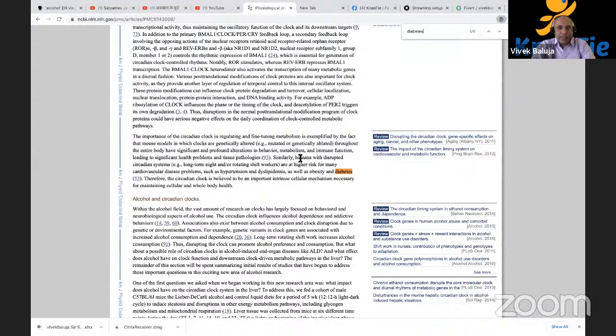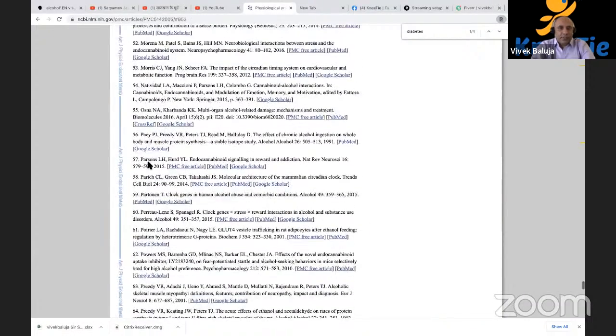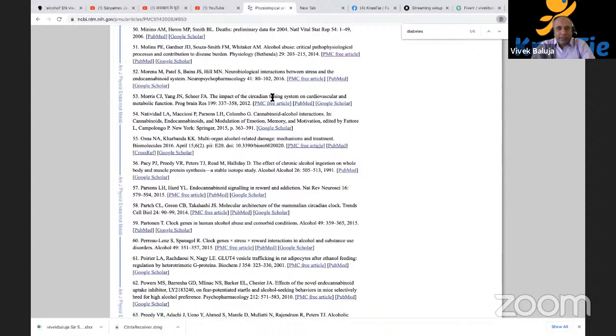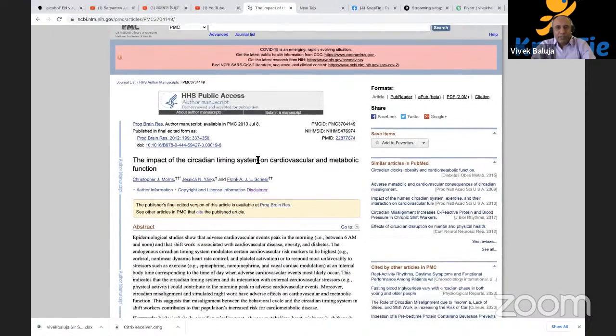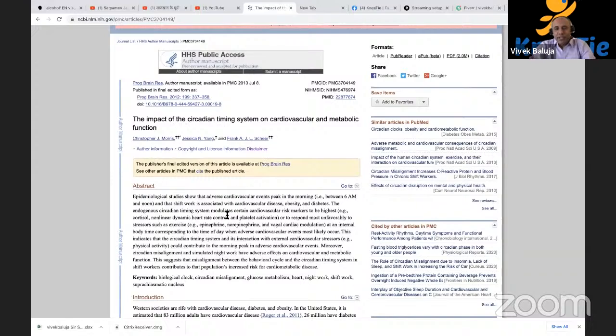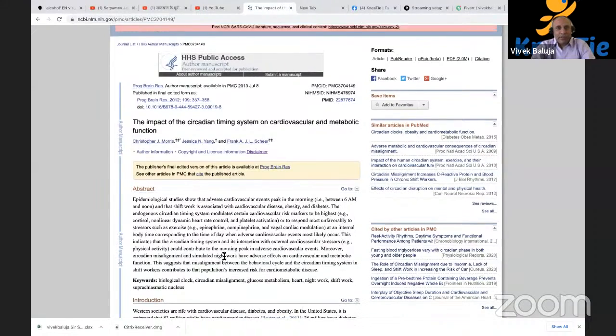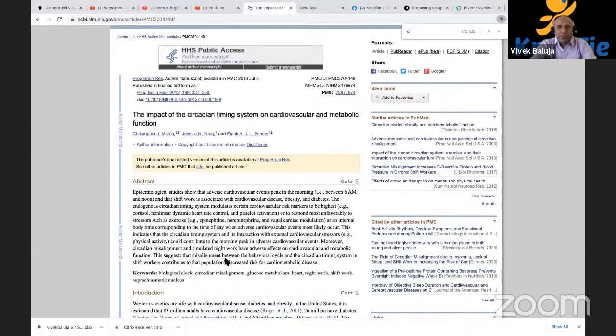It said that basically you have a higher risk for cardiovascular disease problems, high blood pressure, cholesterol, as well as obesity and diabetes. Let's look at that. So let's look directly at the Morris paper that talked about that. Let's talk about cardiovascular and metabolic function. And these papers are free. So oftentimes you can go through and look yourself to see what exactly is taking place. So here in this paper, let's go through and find diabetes.